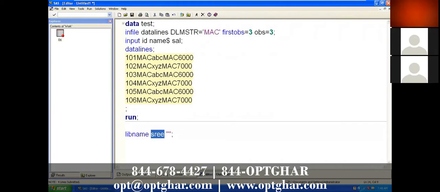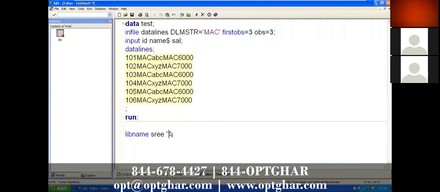It is useful to create a temporary library, and here you give the location of your data sets. Whatever data sets are in that location, all of them will get imported into the new library.